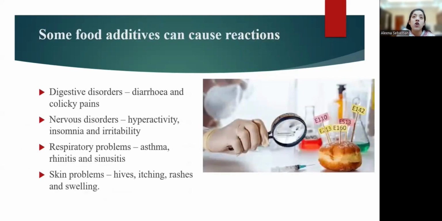And what can food additives cause? They can cause digestive disorders, respiratory disorders, skin problems, and nervous disorders. In digestive disorders, it is mainly diarrhea and colicky pains. Then nervous disorders: hyperactivity, insomnia, irritability. Respiratory problems: asthma, rhinitis, and sinusitis. Skin problems: hives, itching, rashes, and swelling.